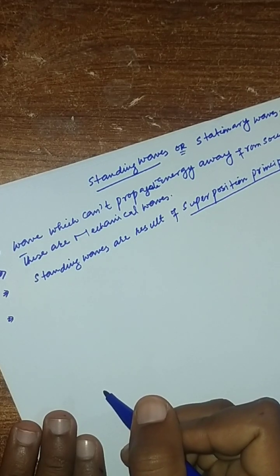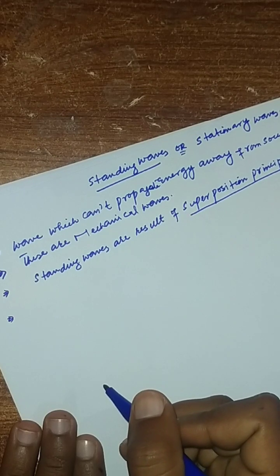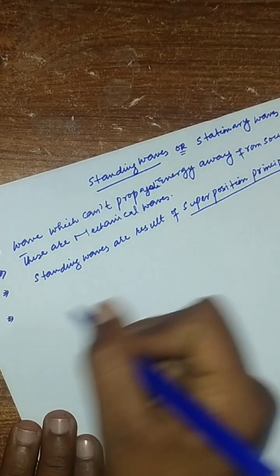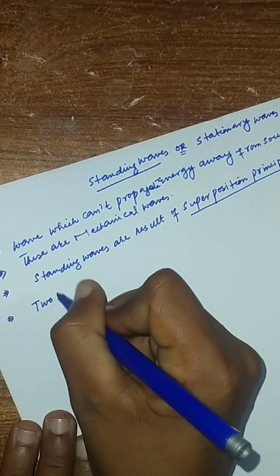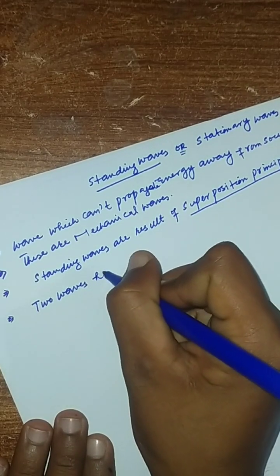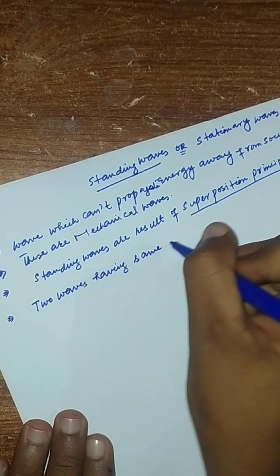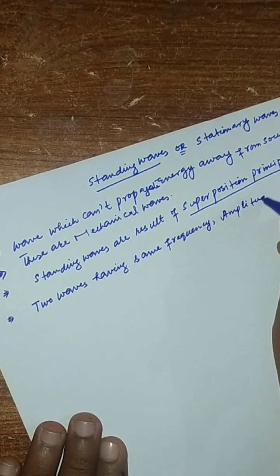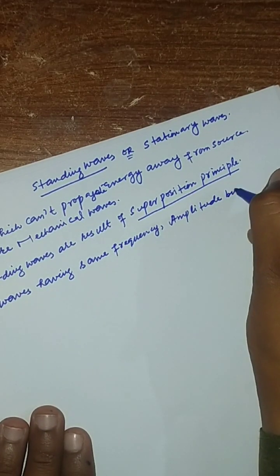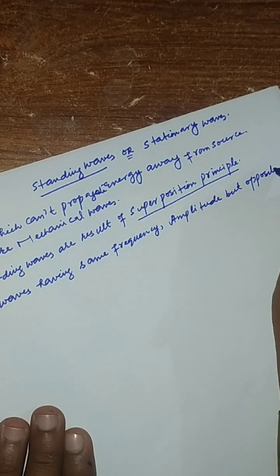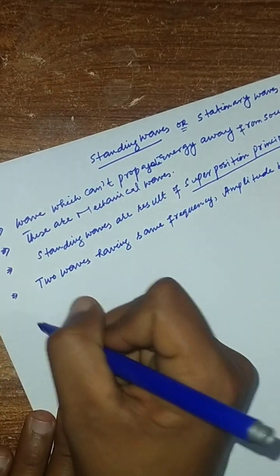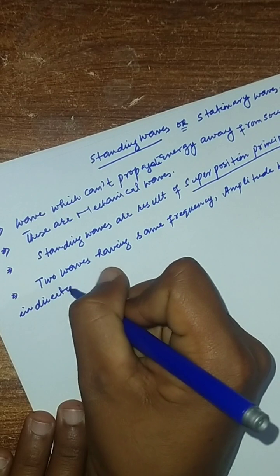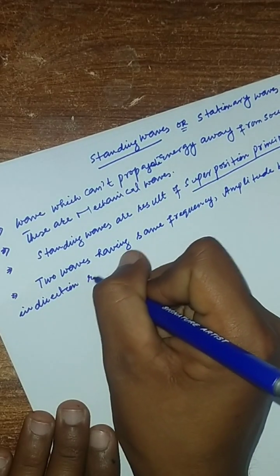There are many different methods to produce superposition among waves, but for standing waves, two waves having the same frequency and amplitude but opposite in direction result in the standing wave.